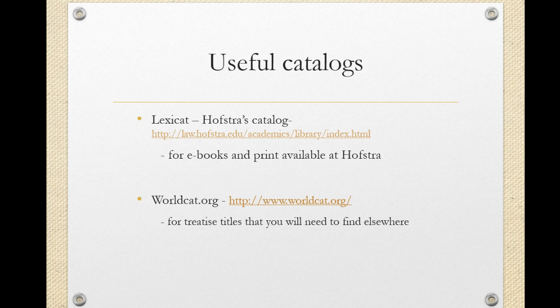Another catalog is worldcat.org. WorldCat is basically a compilation of many different libraries' catalogs. So WorldCat won't tell you where to find a particular title, but it will give you a good hint that, hey, this title exists and maybe you want to find it somewhere.